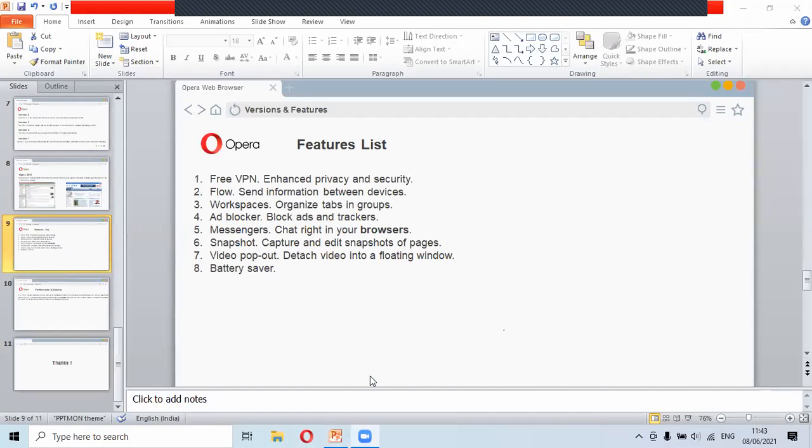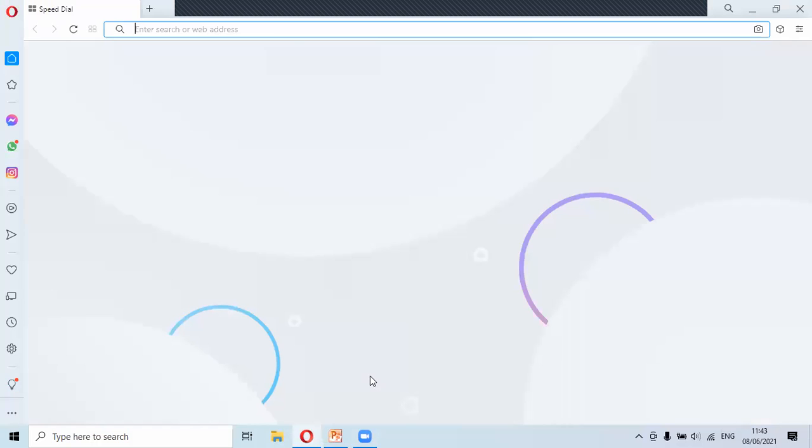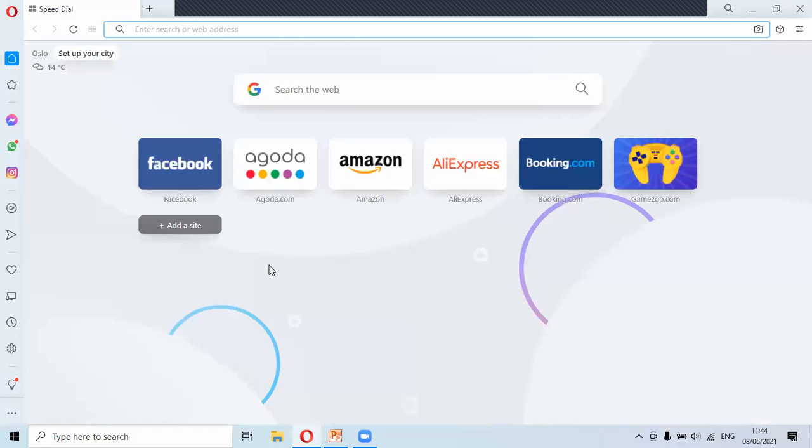I have been using this Opera since Saturday when Sir allotted me the presentation. And I have my own perspective upon this. So let me share this. So yeah, this is the home page of the Opera web browser. This is the speed dial section. Let me show you how the features work.